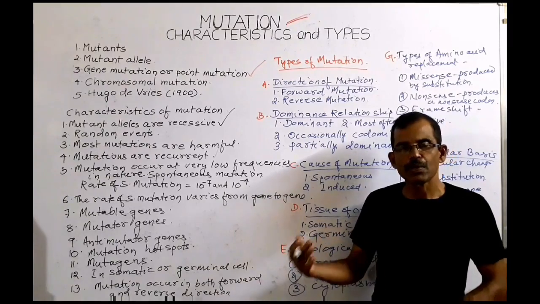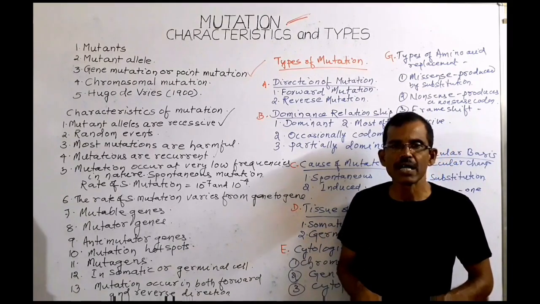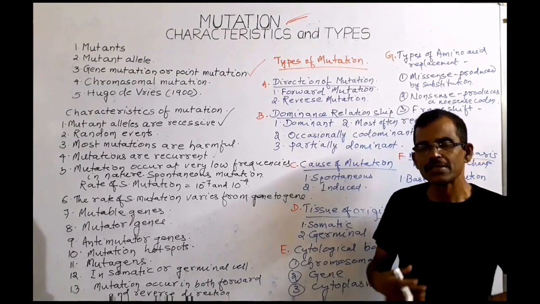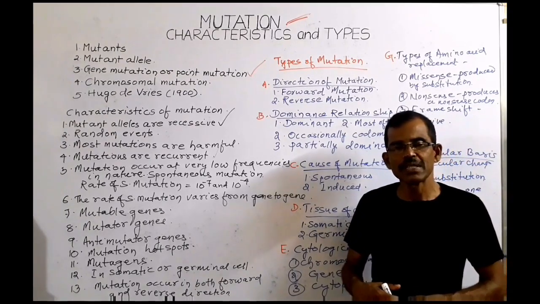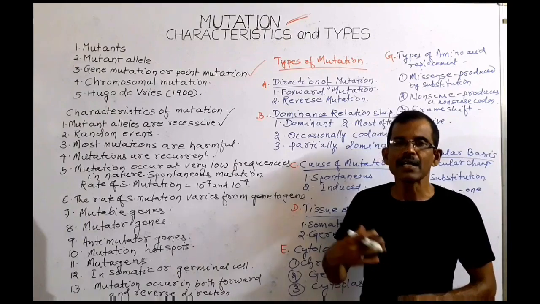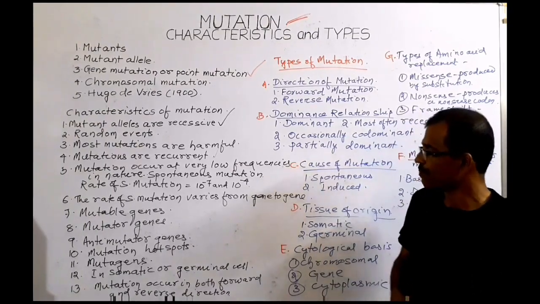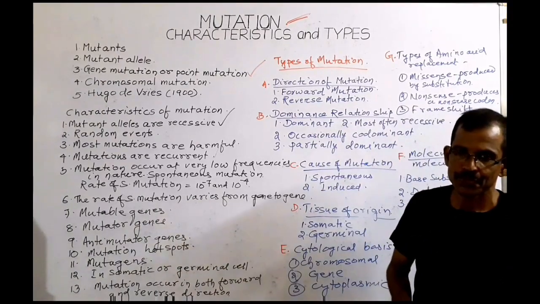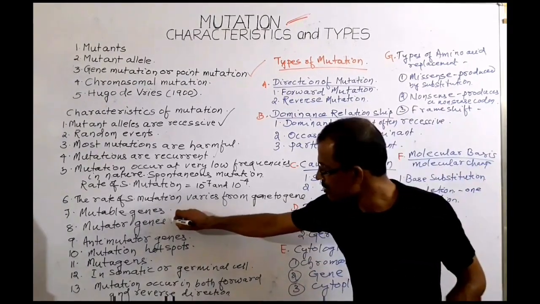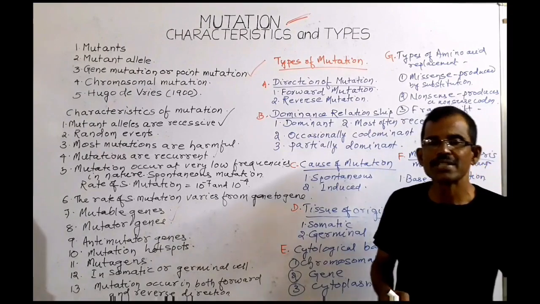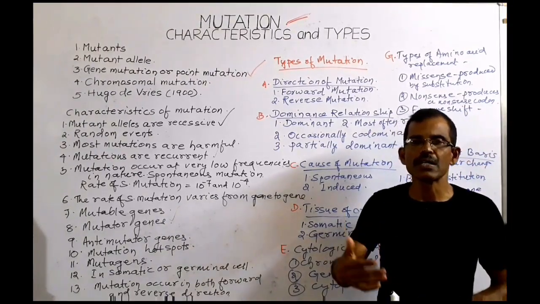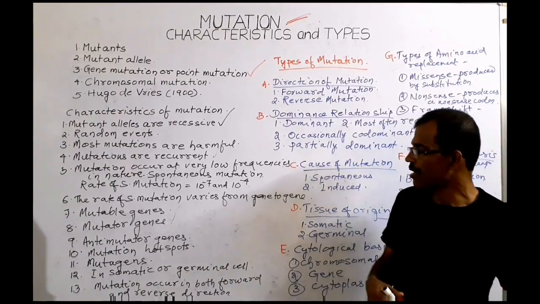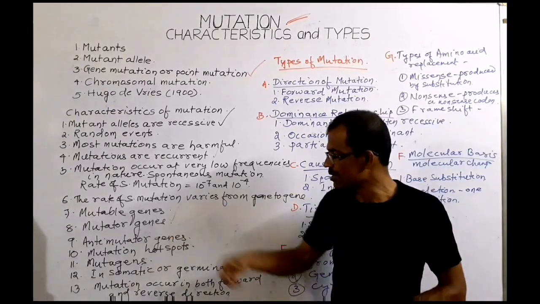The rate of spontaneous mutation varies from gene to gene, and the genes which exhibit an exceptionally high rate of spontaneous mutation are called mutable genes. What are mutator genes? The genes which increase the rate of spontaneous mutation of other genes in the genome are called mutator genes.